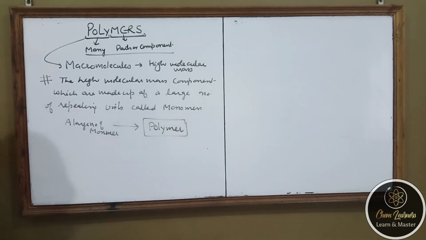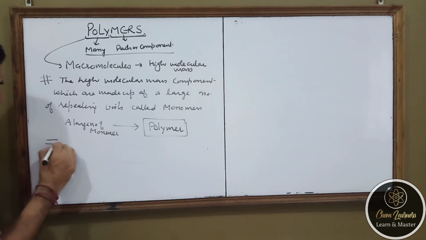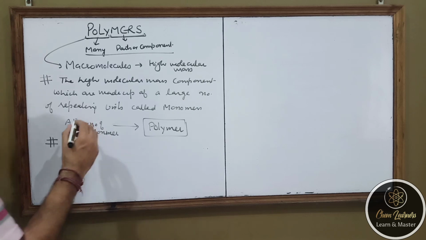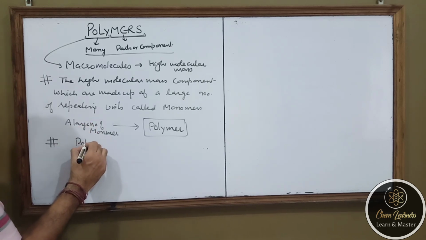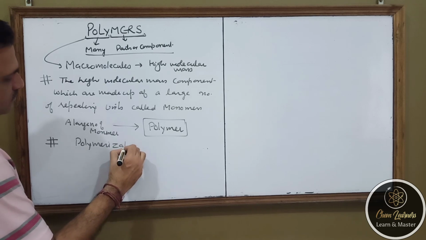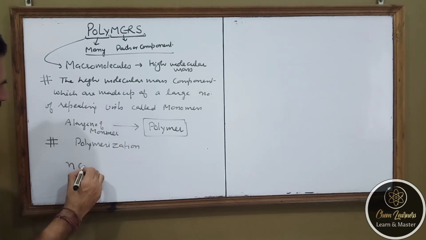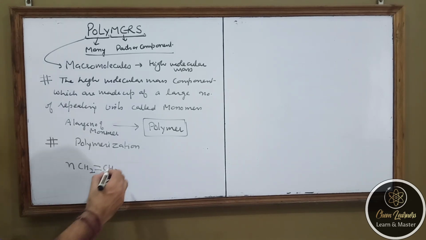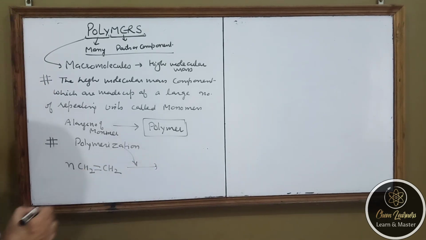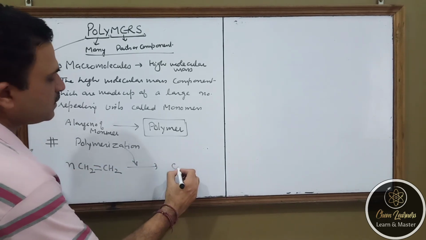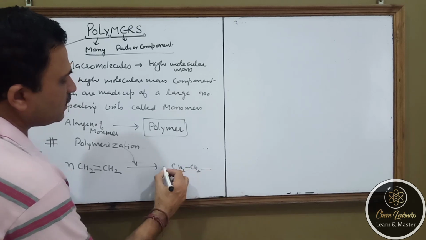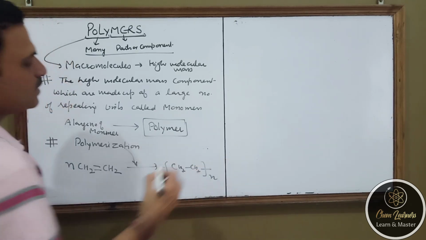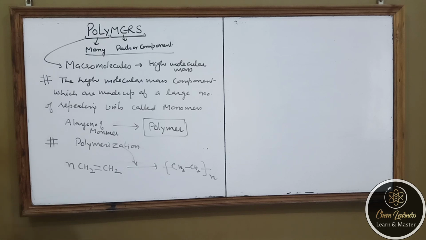So when a large number of monomers combine chemically, they lead to the formation of a bigger molecule having high molecular mass, and that is known as a polymer. I give you a very simple example. Also, the process by which these polymers are formed is known as polymerization. So let us suppose I take n molecules of ethene and carry out the process of polymerization, what will happen? All the monomer units will combine together and form a long chain high molecular mass substance